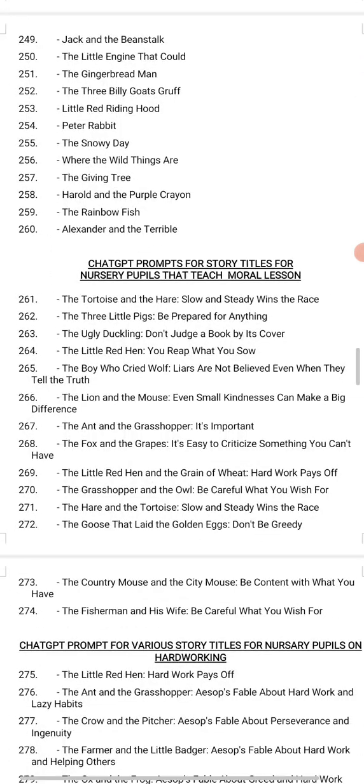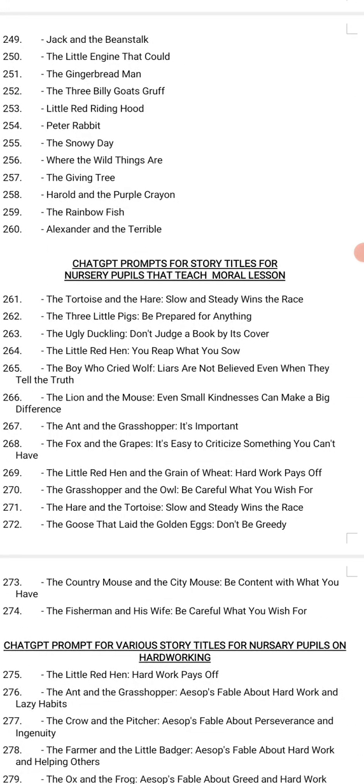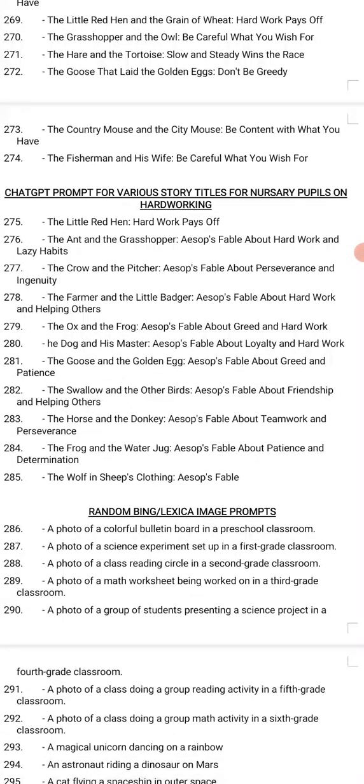Okay. I also have ChatGPT prompts for story titles, not for nursery pupils, that teach moral lessons. The first one says the tortoise and the hare, slow and steady wins the race. So you can generate a different version of that same topic and share with your children. So that is it.